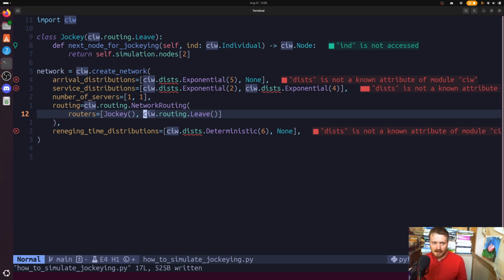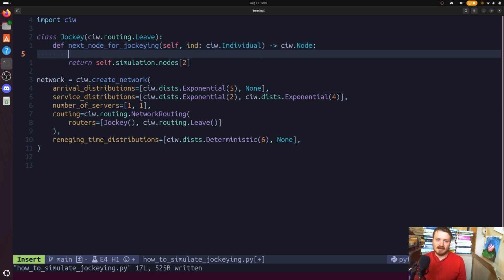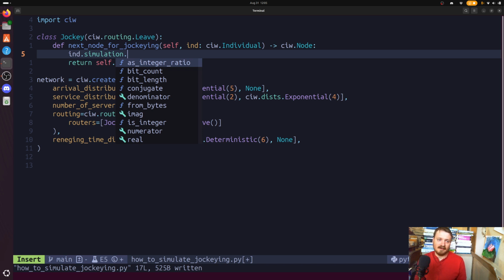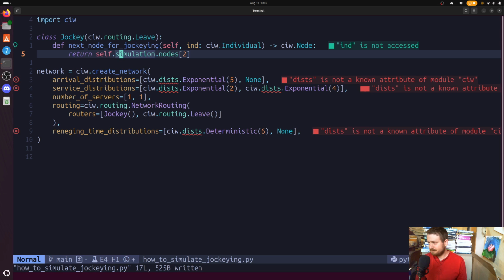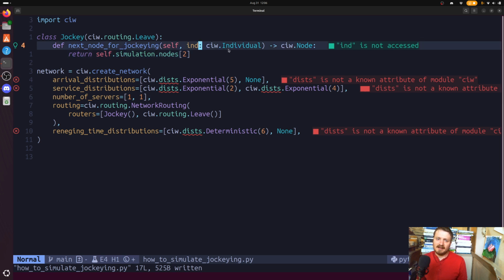Okay, so now you should be able to do jockeying and other kinds of more fancy jockeying than just this, that might be based on more detailed logic about the system. Maybe I'll just mention as a little aside, we've mentioned this weird thing before, but individuals have access to the simulation object, which in turn has access to really a whole bunch of other stuff about the system. So you can really do quite a lot with this, including eventually indirectly getting things like the simulation time, even though this method doesn't explicitly have time.